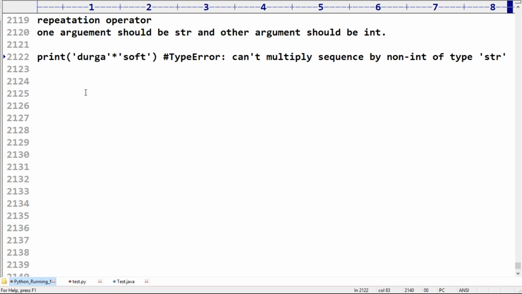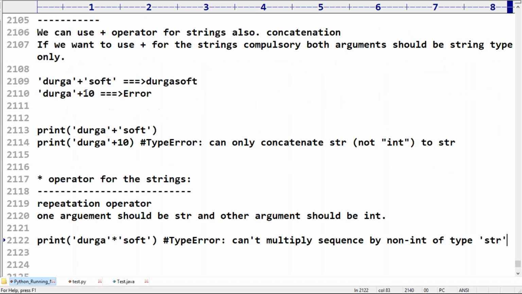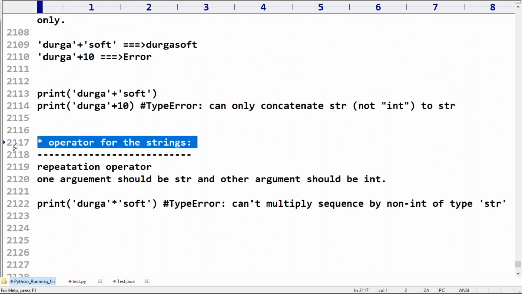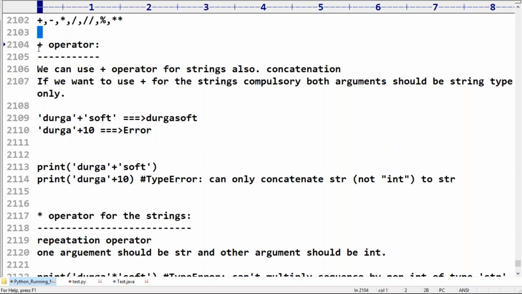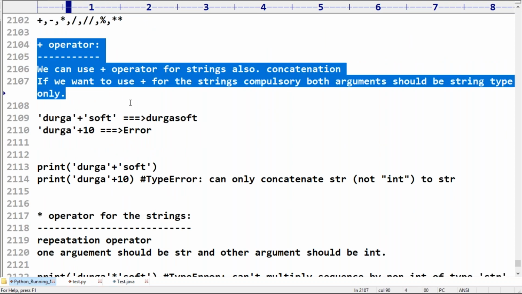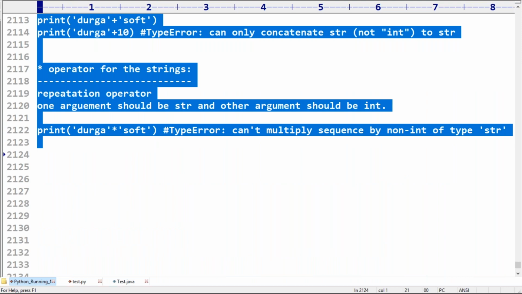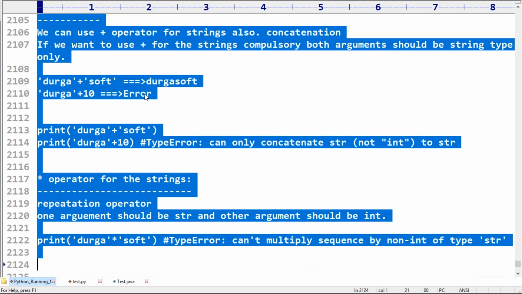Any doubt? Is everyone in a position to understand? I hope it is clear for you. Star and plus are both applicable for strings, but whenever we use the plus operator for strings, compulsorily both arguments should be string type.